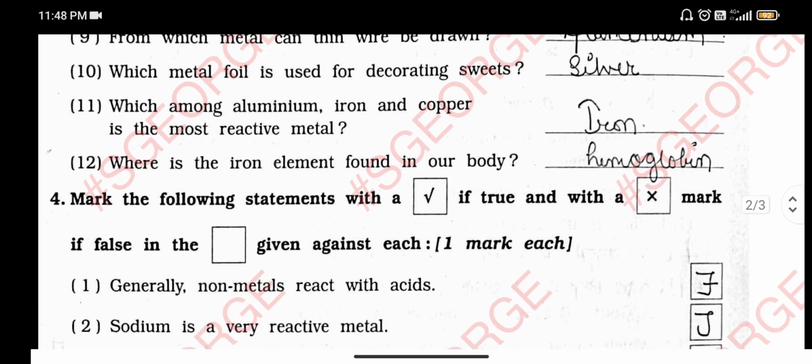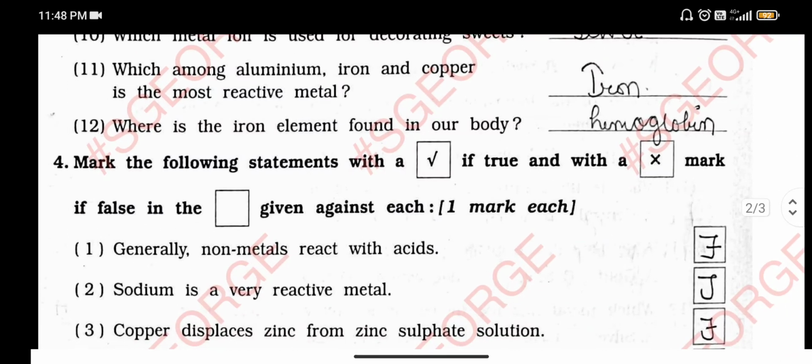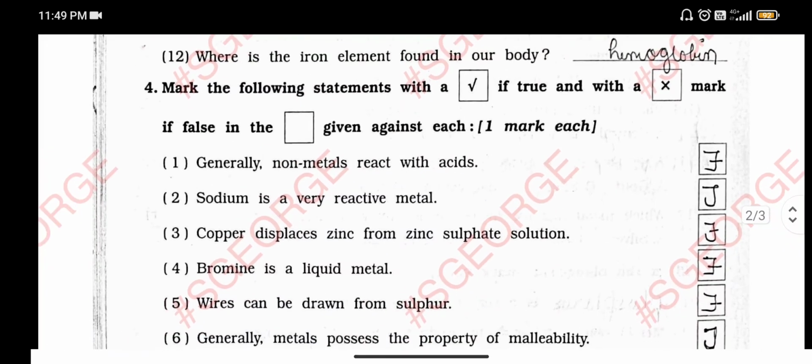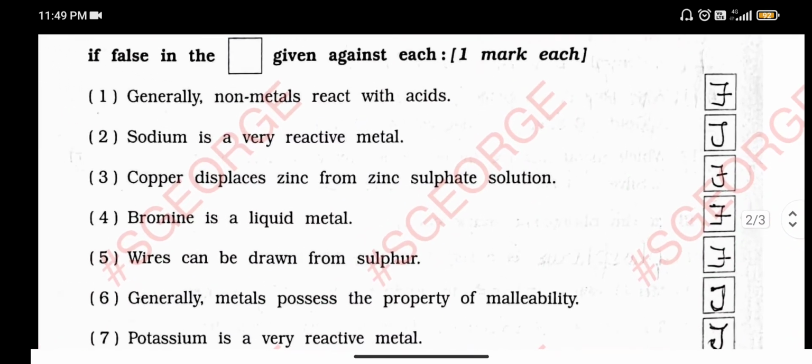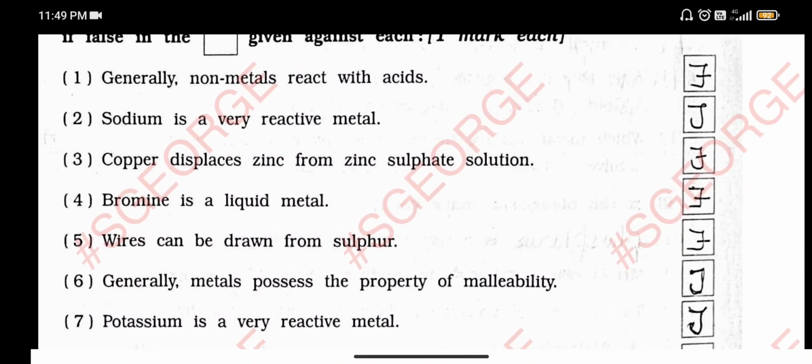Mark the following statements with a tick for true and a cross for false. Okay, true or false. They are very easy, you can do them yourself, but I will discuss them with you. Generally non-metals react with acid. No, they are basic. Sodium is a very reactive metal. Yes, it's very true. Copper displaces zinc from zinc sulfate. No, it's absolutely wrong.